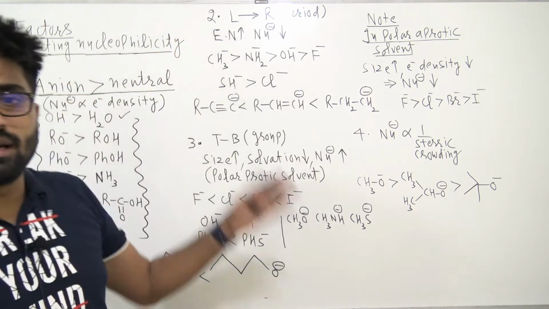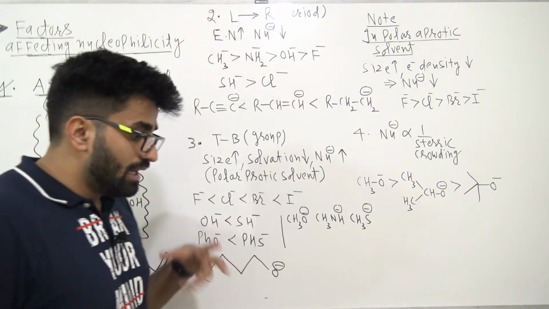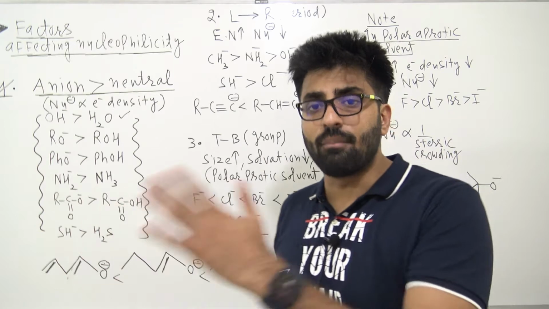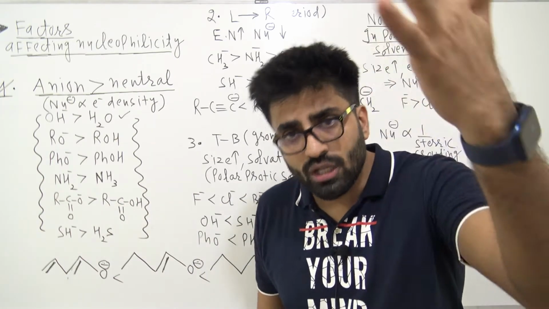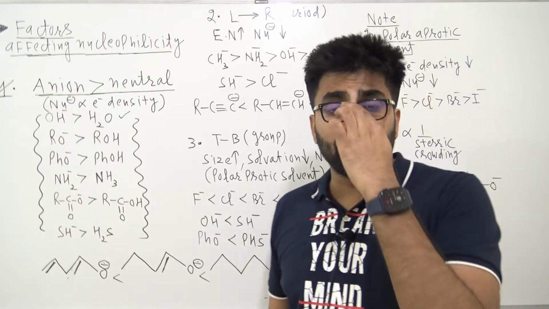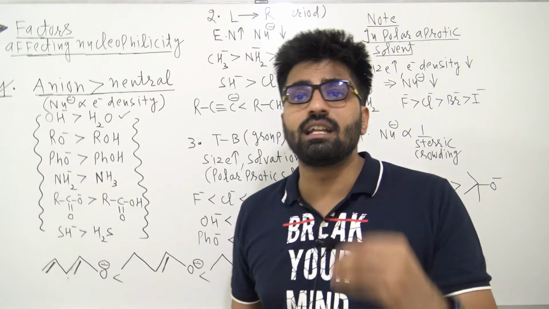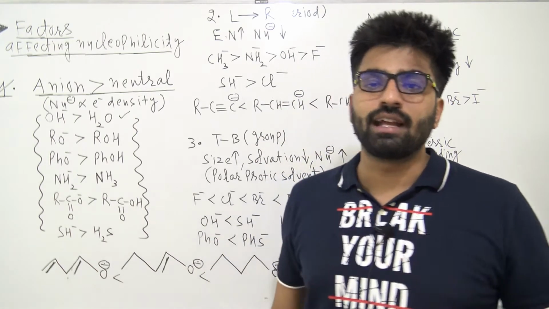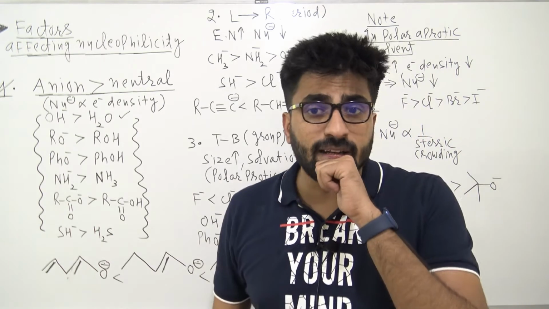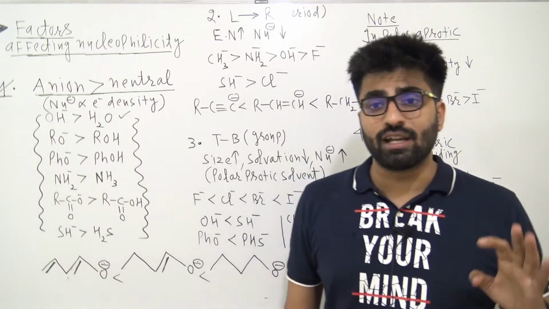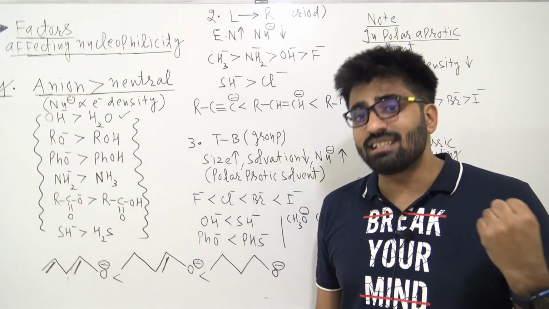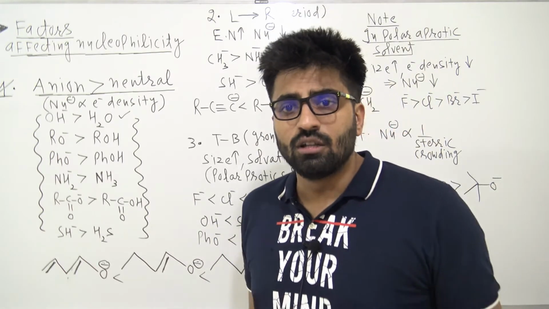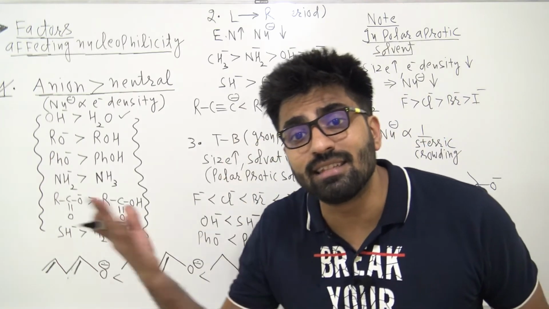Now come to the second rule. The second rule is important if they are asking you nucleophilicity in the same period. For same-period elements, if they are asking you to compare nucleophilicity, nucleophilicity depends upon a number of factors. There are so many factors, but if you are talking about a period, the dominating factor is electronegativity, guys, right? Yes, the dominating factor is electronegativity. If it has more electronegativity, it has less tendency to donate electron pair, because electronegativity is the tendency to attract the shared pair of electrons. So if it has more electronegativity, it has less tendency to donate electron pair.